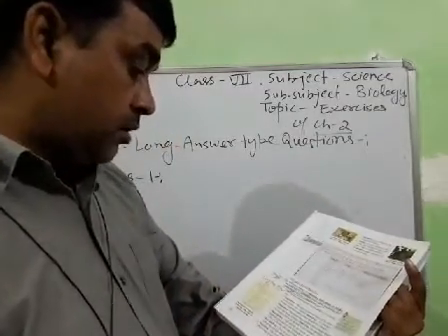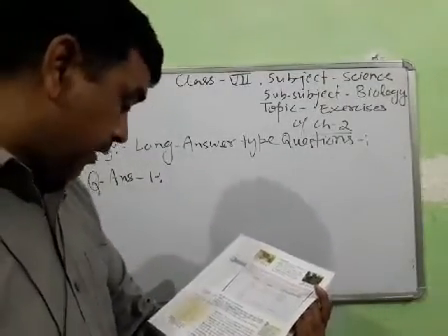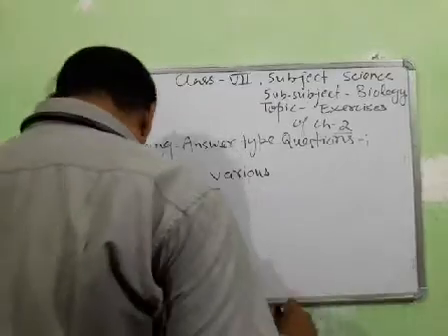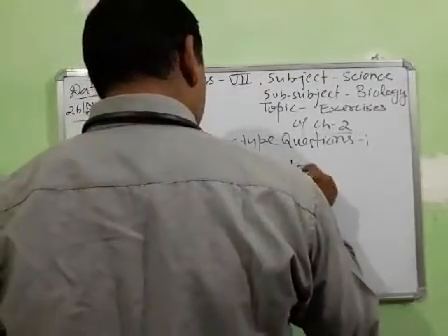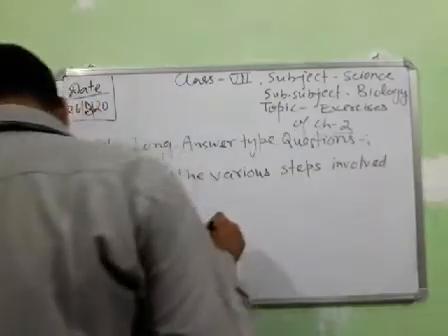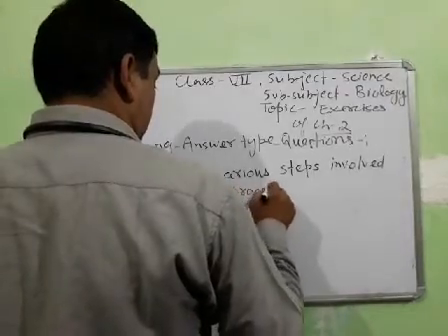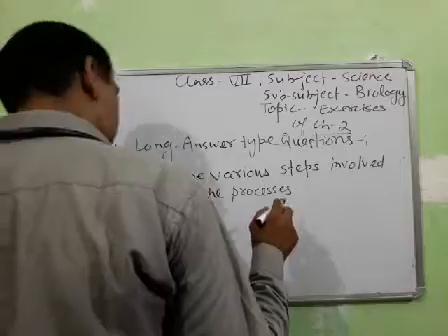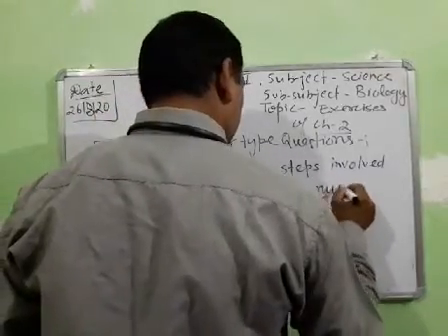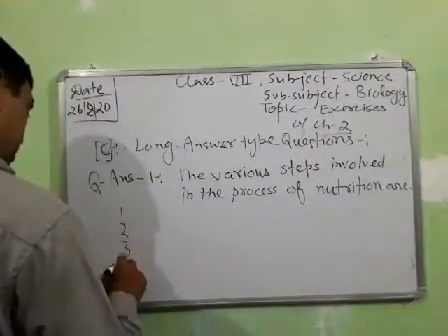The various steps involved in the process of nutrition are, as given on page number 15: first, second, third, fourth and fifth.